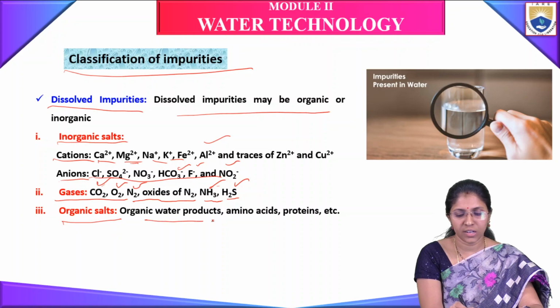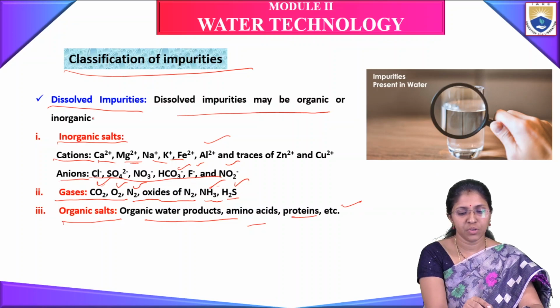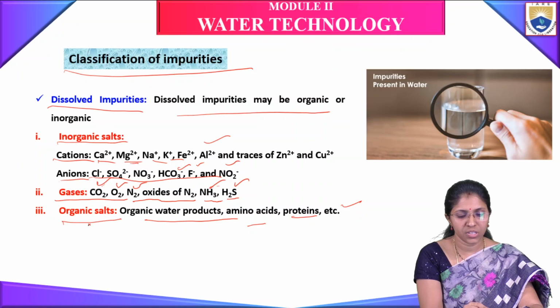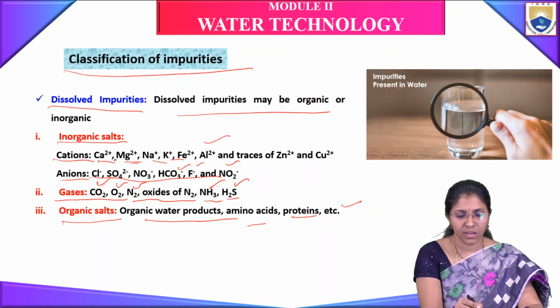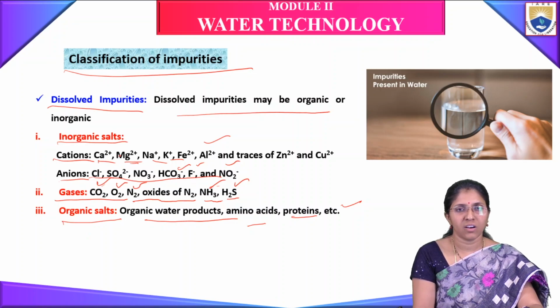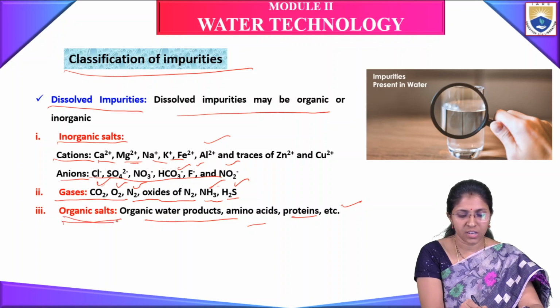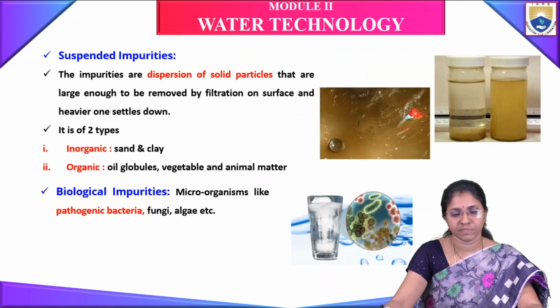Organic salts are organic waste products, amino acids, proteins, etc. So dissolved impurities are inorganic impurities, gaseous impurities and organic salts. In inorganic salts we have cations and anions of different elements, and gases such as oxygen, CO2, nitrogen and oxides of nitrogen, etc. Organic ones are organic waste products, amino acids, proteins, etc.